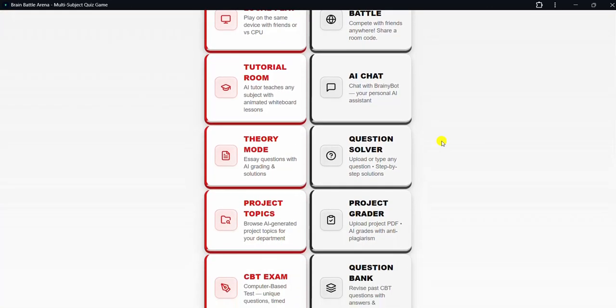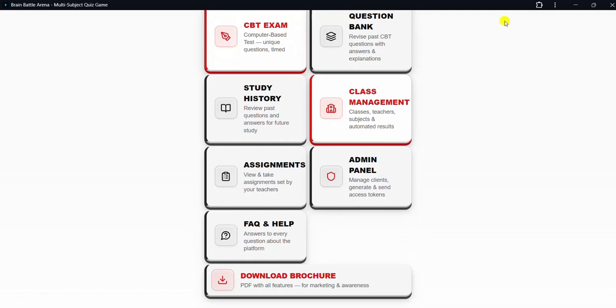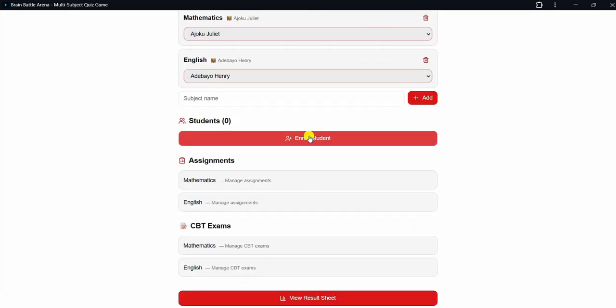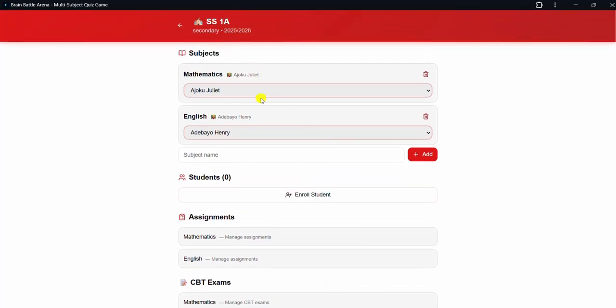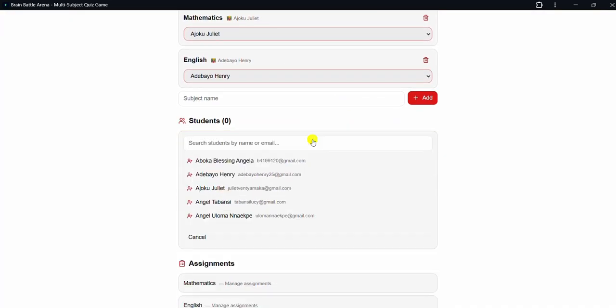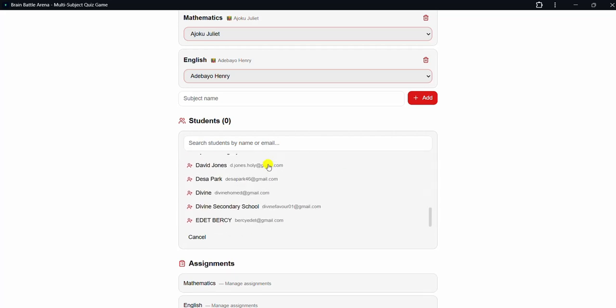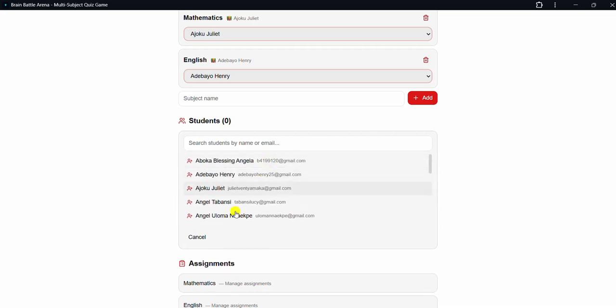Yes. Let me start with school bundle. School bundle. There's a class management here. You can go to enrolling the students in the classes. All the students that are supposed to be in this SS1A, start enrolling them. When you click enroll students, all the students in your database will appear here.